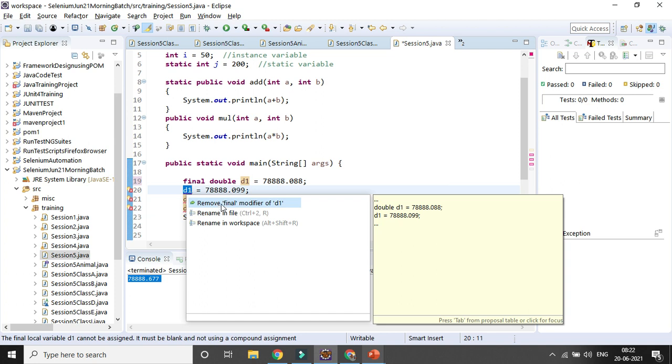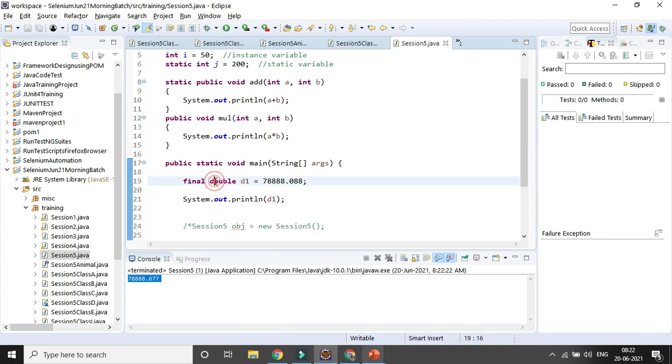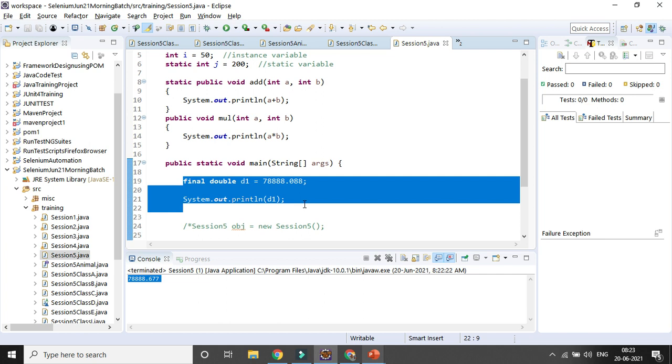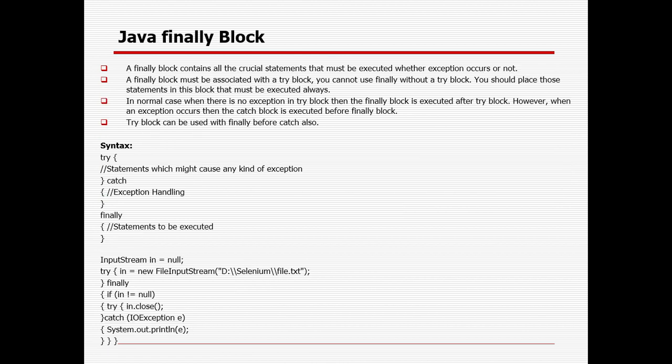Remove the final modifier. Okay, so that is the importance of the final modifier. In case we are defining a variable as final, that value cannot be changed throughout your execution, so it will be constant. And in case you are declaring a method as final, it cannot be overridden. In case it is a class, it cannot be inherited by the child class. So that is the concept of the final keyword in respect of variables, methods and classes.